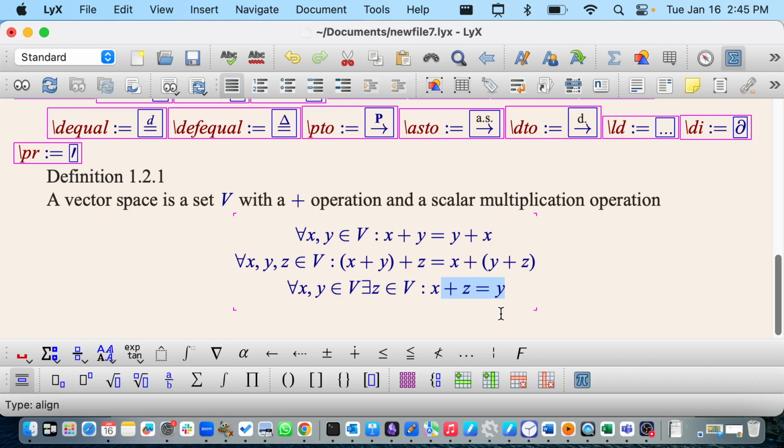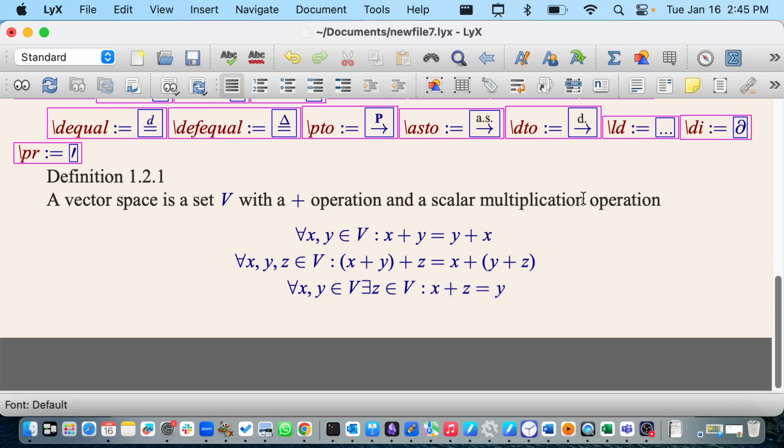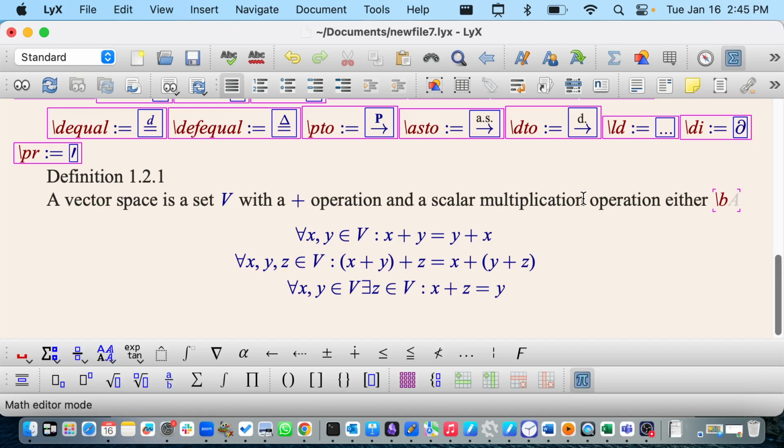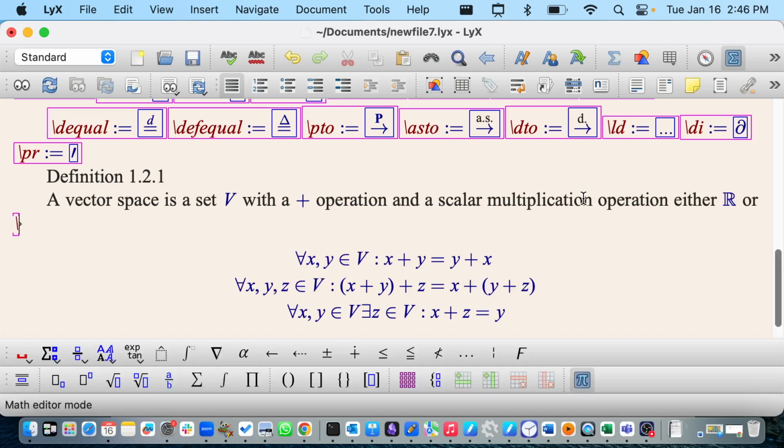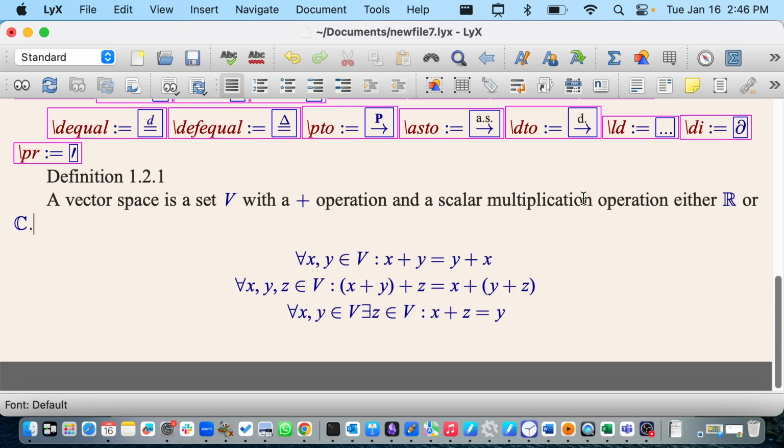Okay, so that's it. Those are all the pure addition things. The other thing is we have a scalar multiplication operation. And so we have some set of scalars that we can multiply by. And in this course, the two sets of scalars will either be R, so real numbers, or C, complex numbers. And I think typically it'll be R, but sometimes it'll be one or the other.